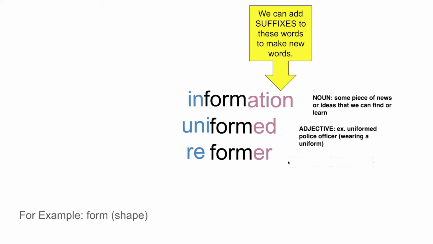Okay. And then finally, reformer is another noun, but in this case, it is a person. A reformer is a person who wants to change a system, for example, the government. So reformers are often people who come in and want to change something, right? They want to change some sort of system, okay?